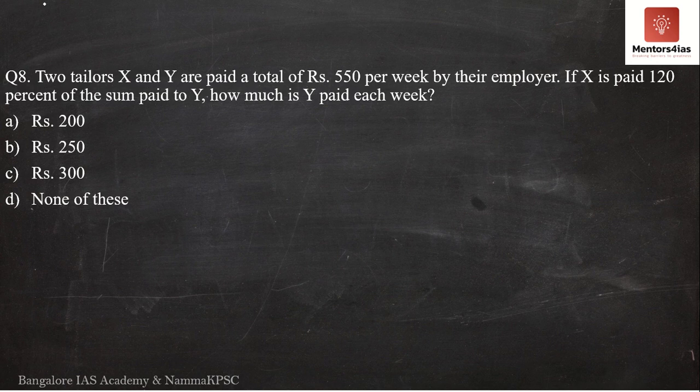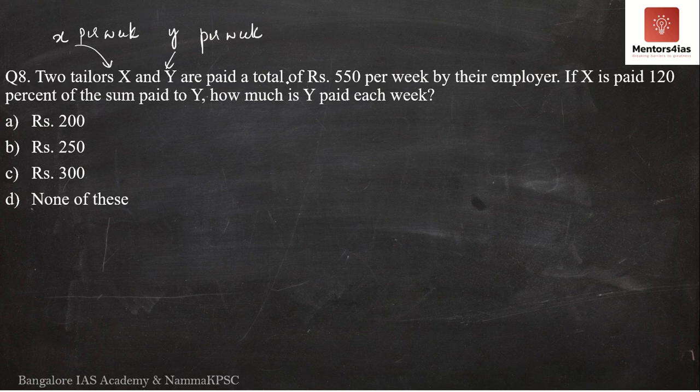So what I am going to say is that let small x be the salary or the wages paid to X per week. Similarly, let small y be the wages paid to capital Y per week.